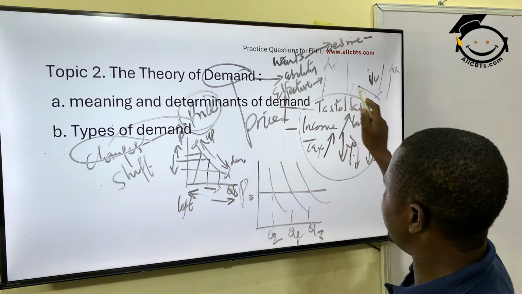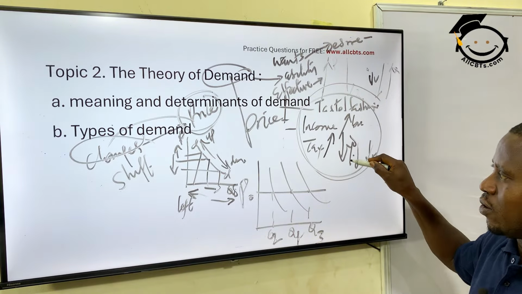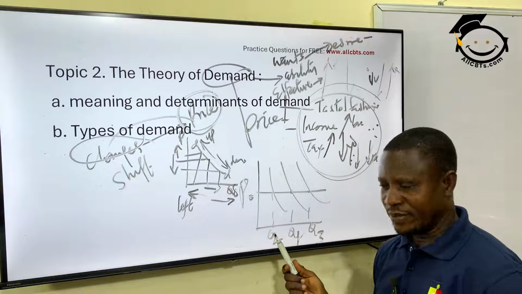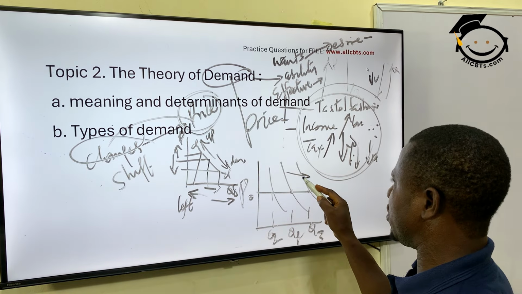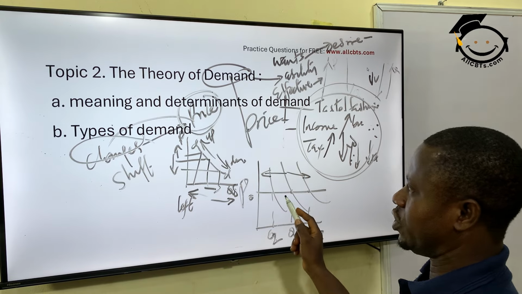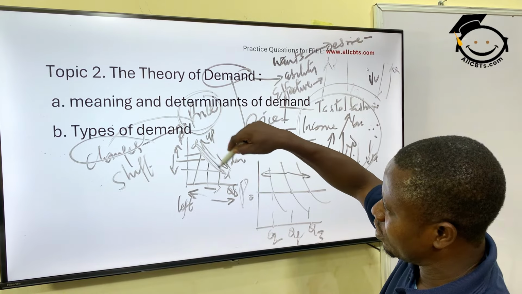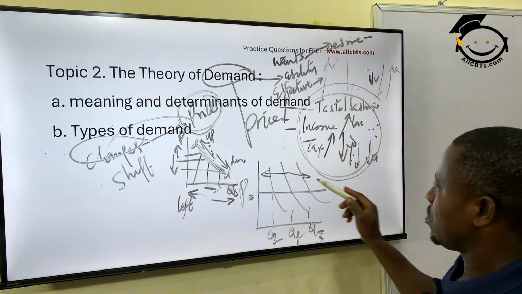But when other factors are applied, like taste or fashion, income, tax, or the price of a competitive product, then you have a situation like this, whereby there could be a rightward shift or a backward shift. This is what we call shift. Movement along the same curve is called changes in demand. Why this shifts?